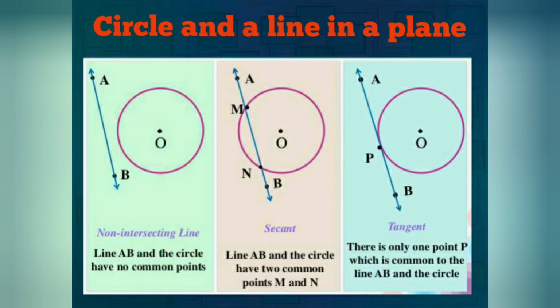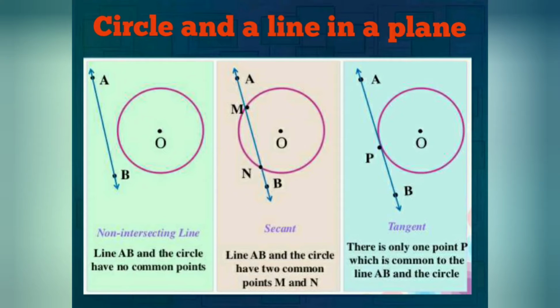Next, see the next figure. A circle and a line AB intersect at the points M and N. The line AB and the circle have two common points, M and N. It is a secant. If the line and the circle have two common points, then we call that line a secant.